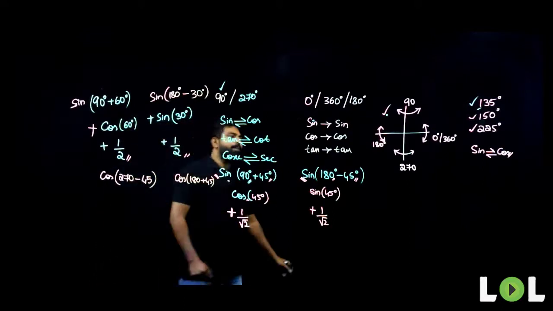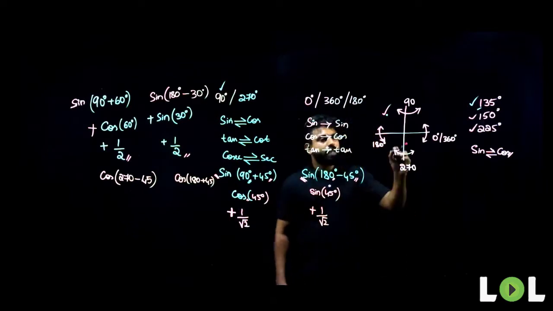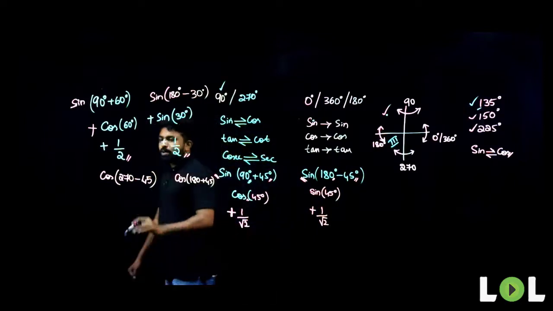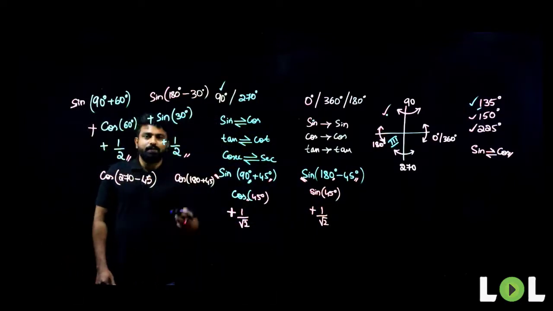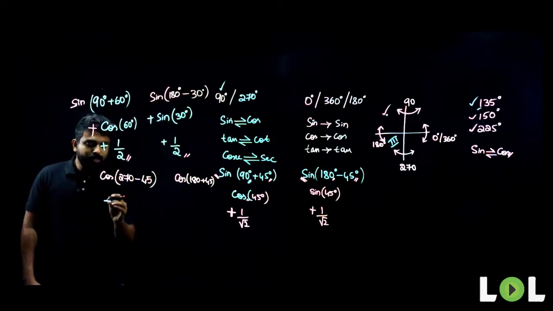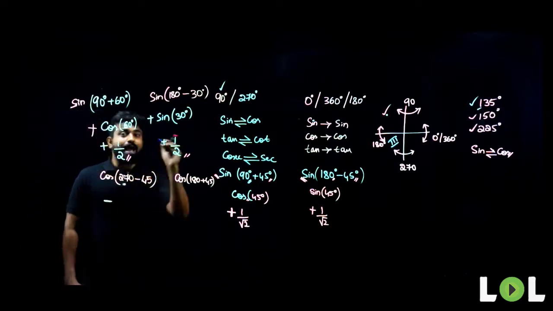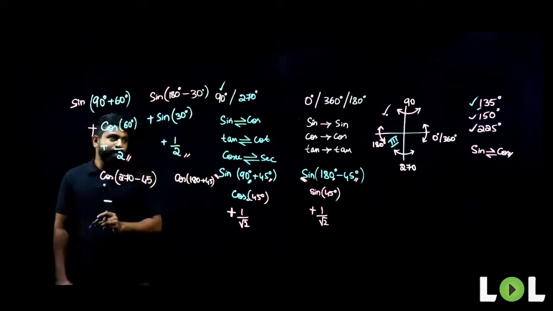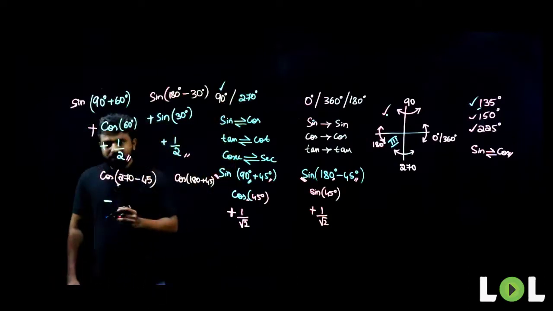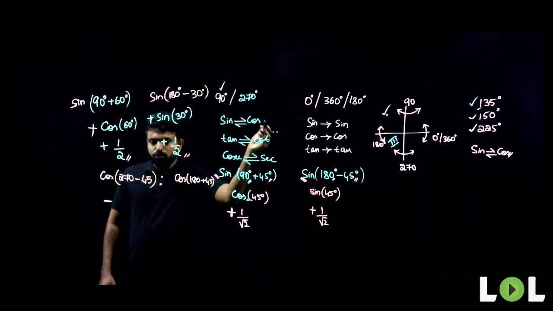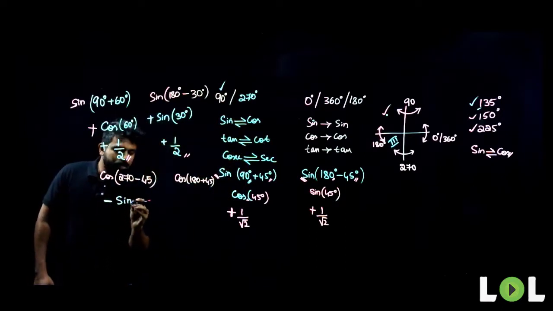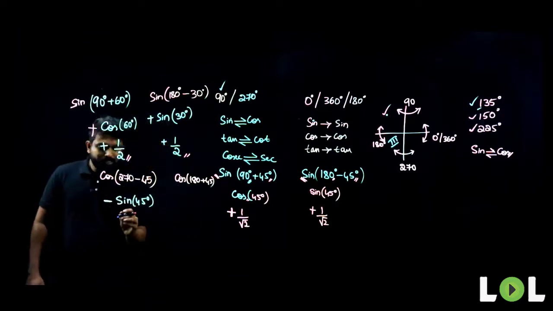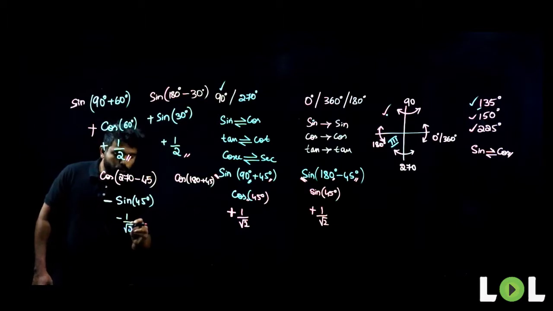Where does the angle 225 lie? It will lie in my third quadrant, between 180 and 270 degrees. So, is the value of cos positive or negative in the third quadrant? The value of cos is negative in the third quadrant. Which one is positive in the third quadrant? It is tan that is positive. So, minus. What is the value of cos 270 minus 45? I told you, whenever we are dealing with 90 or 270, cos changes to sine and sine changes to cos. So, this will be minus sine of 45 degrees. What is the value of sine 45? 1 by root 2. So, minus 1 by root 2 will be the value here.